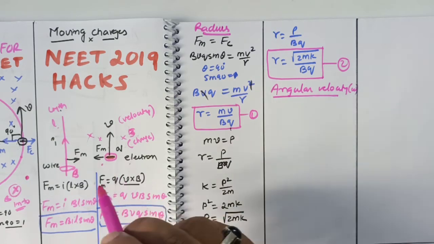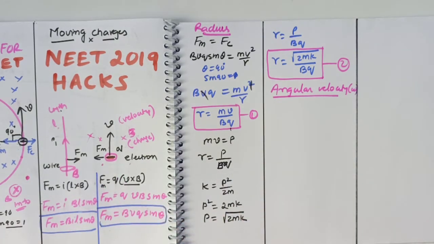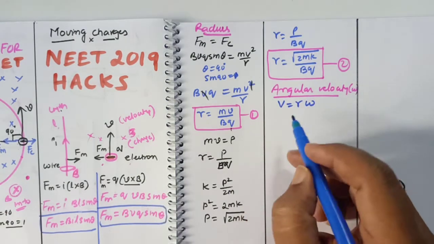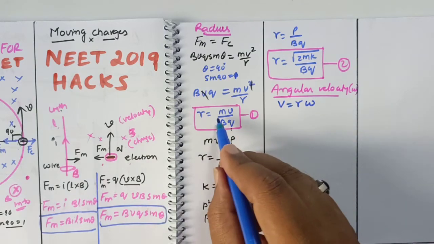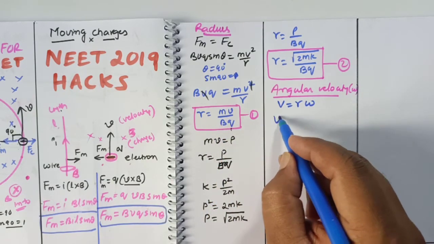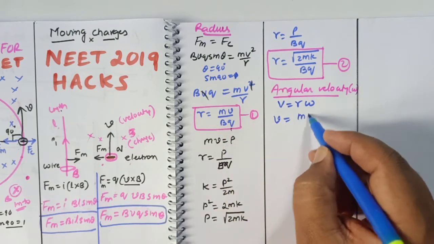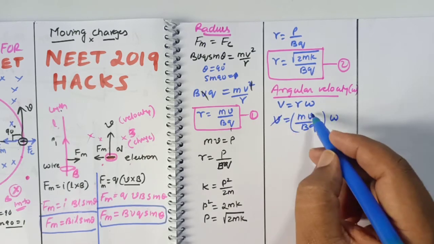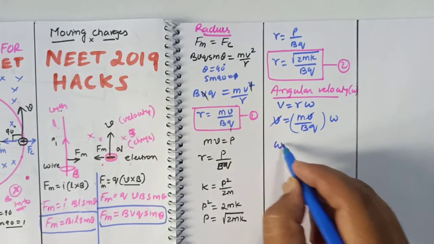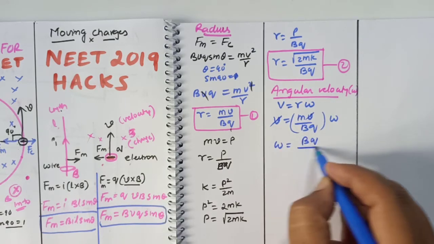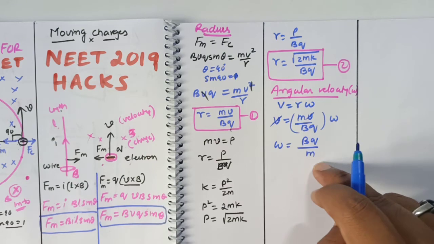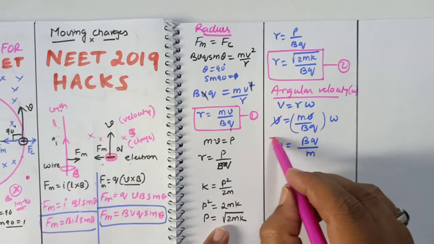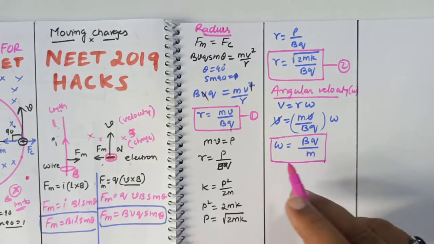But how can you find the angular velocity in this case? Yes, you can find it also. You know v = r into omega. In place of r, you write mv/bq into omega. Here this v gets cancelled. Then omega can be written as bq/m. So this is the first formula for angular velocity. Okay, so we got the formula for angular velocity here.